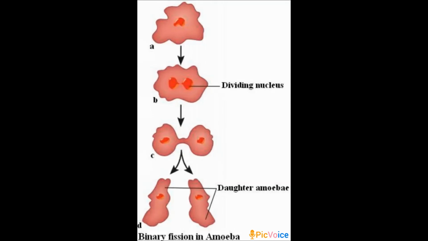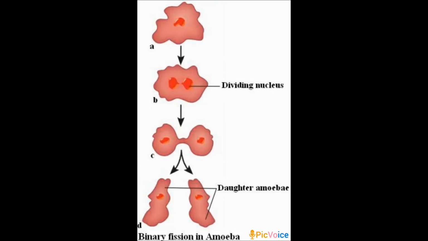Okay, so the single amoeba gets divided into two amoebas, each part receiving a nucleus. So finally two amoebas are produced from one parent amoeba, no? This type of reproduction is called asexual reproduction.